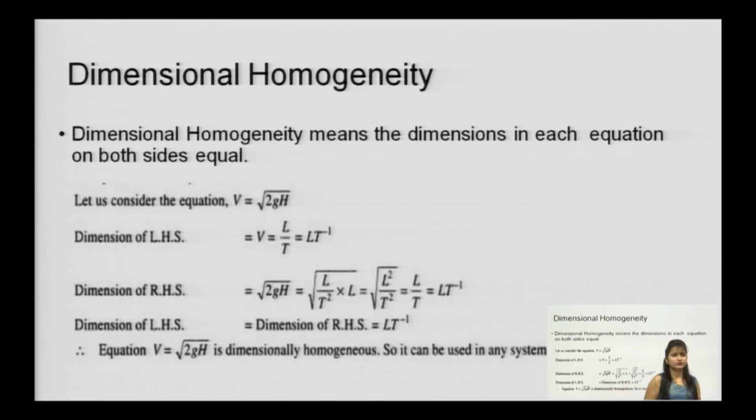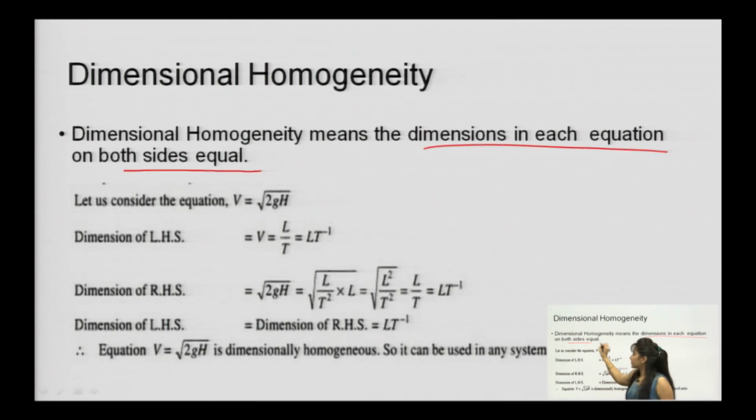You have already known this in mathematics since your schooling time, but let us revise once more. Dimensional homogeneity means dimensions on each side of the equation are equal. Let us consider, for example, the equation v equal to under root 2 g h. This is how we measure theoretical velocity.